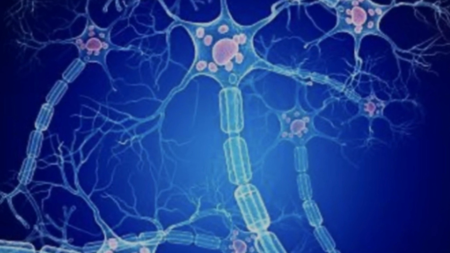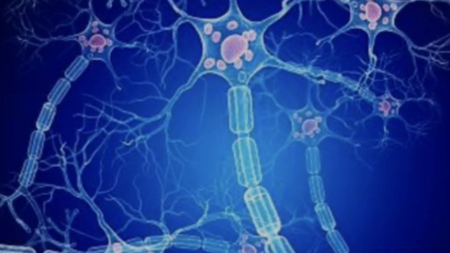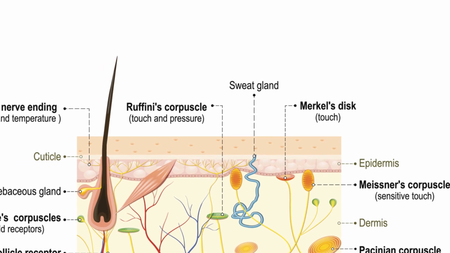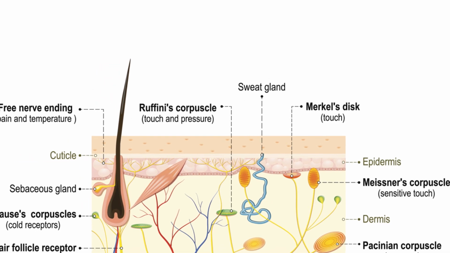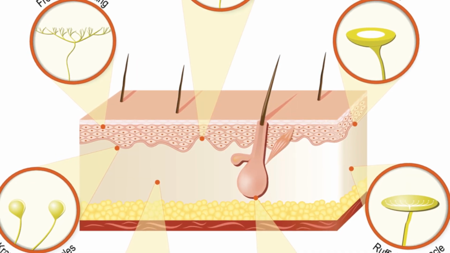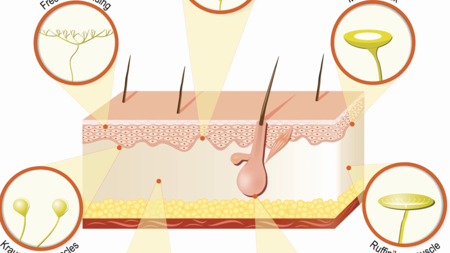Brain processing. The signal reaches the brain, where it is interpreted as pain and temperature. Motor response. Simultaneously, a reflex arc is activated in the spinal cord, sending a rapid signal down the spinal cord to motor neurons, causing you to instinctively pull your hand away.